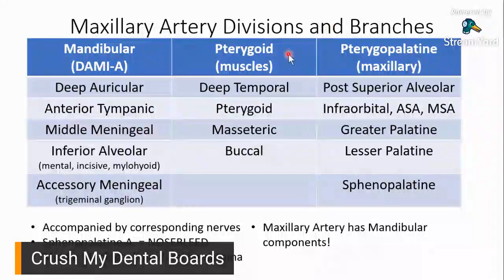Now, how do you remember the pterygoid branch of your maxillary artery? Just to recall your muscles of mastication. Remember, for your muscles of mastication, you have your temporal, you have your pterygoids, you have your masseter, and then you have your buccinator.